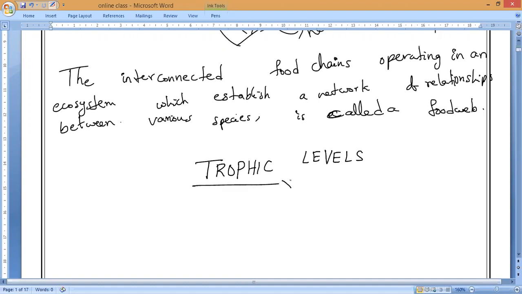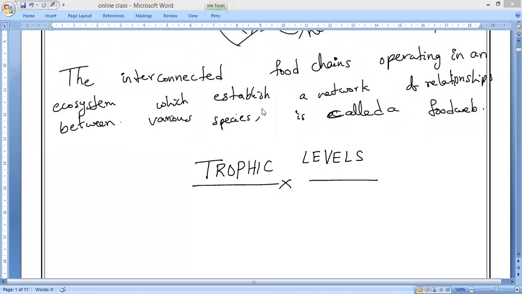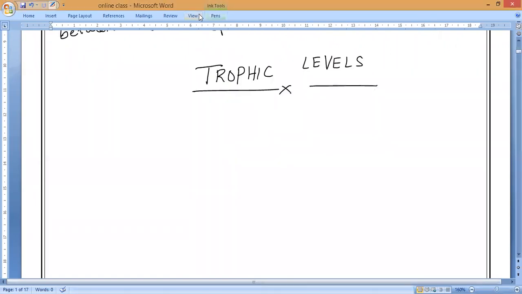So trophic levels, it's not a new concept. People are already studying it from the lower classes. From your social science in class 3rd onwards, you are studying the same things. So at every level they are introducing this. So it's not a new thing, you just have to understand it. Now, trophic levels, what do you mean by trophic level?